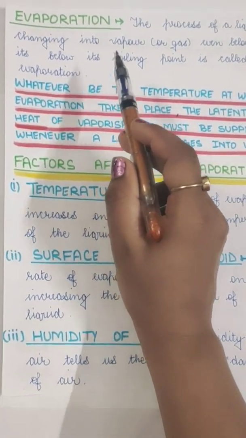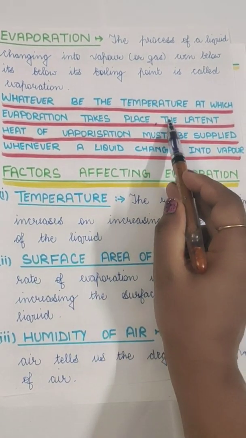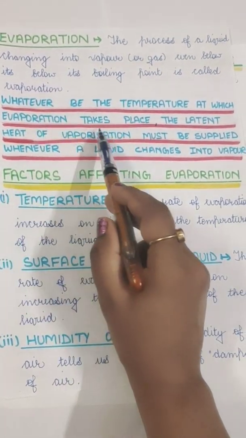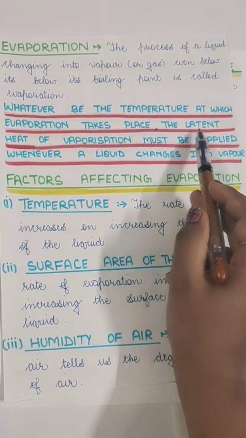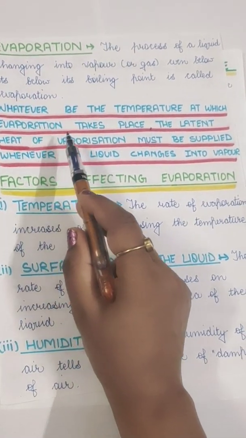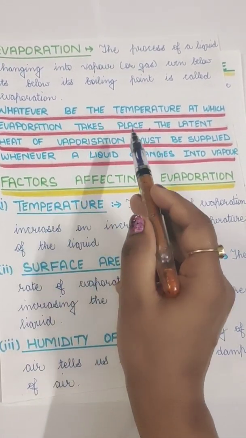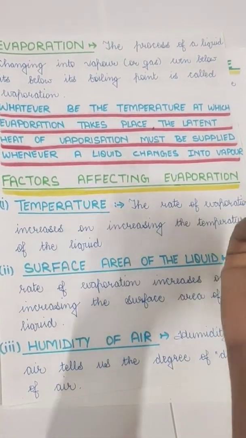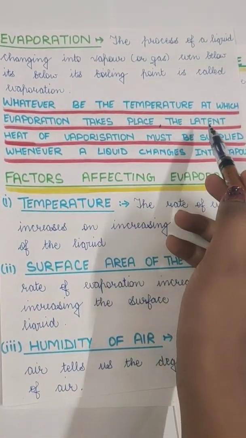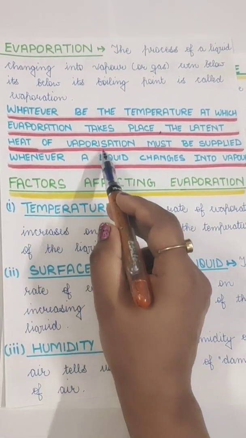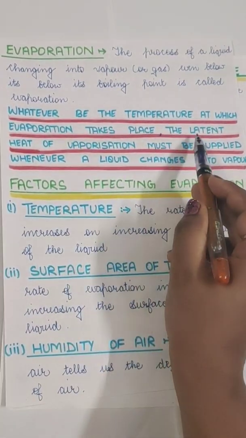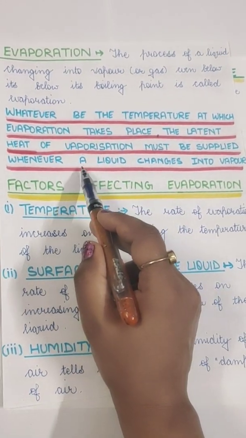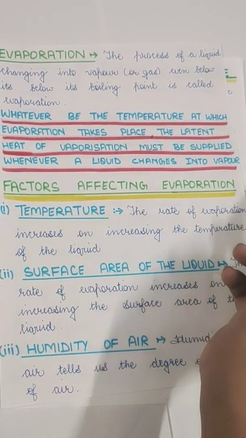Now, whatever the temperature at which evaporation takes place, the latent heat must be supplied. If you remember, latent heat of vaporization is the minimum amount of heat required to convert 1 kg of liquid into vapors. This latent heat of vaporization must be supplied whenever liquid changes into vapors.